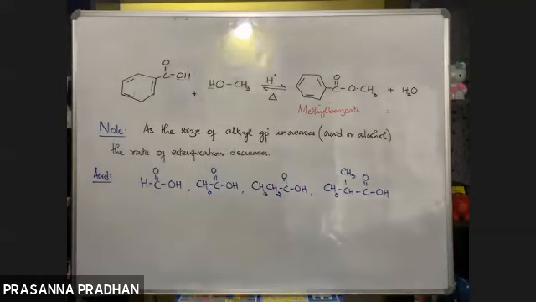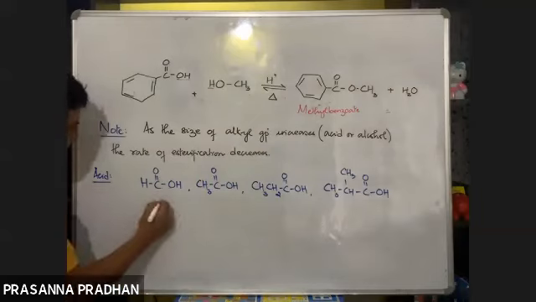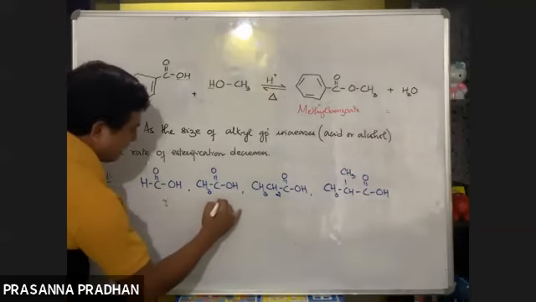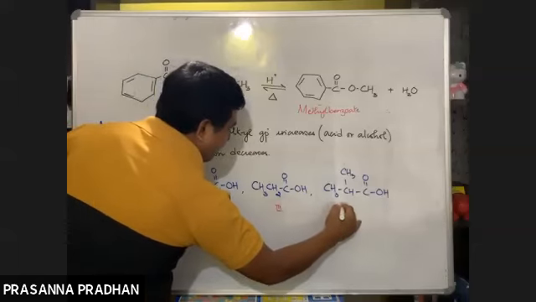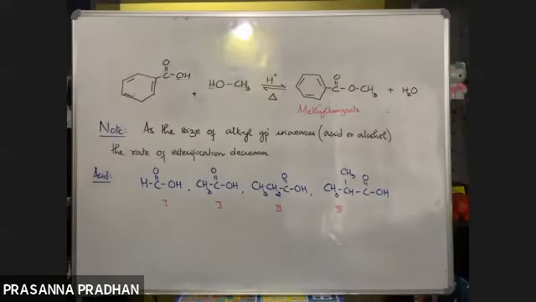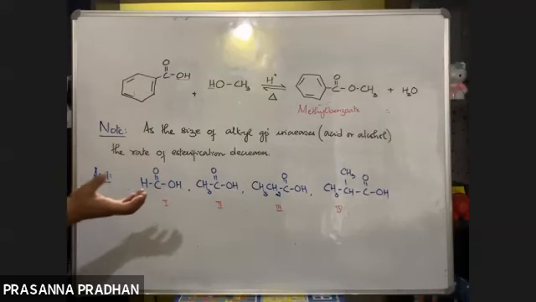Okay, so if I label this as 1, 2, 3, 4, what would be the reactivity towards esterification reaction? What had we discussed just now? 4:3:1. Okay, so we see as the size of the alkyl group increases, the rate of esterification decreases.